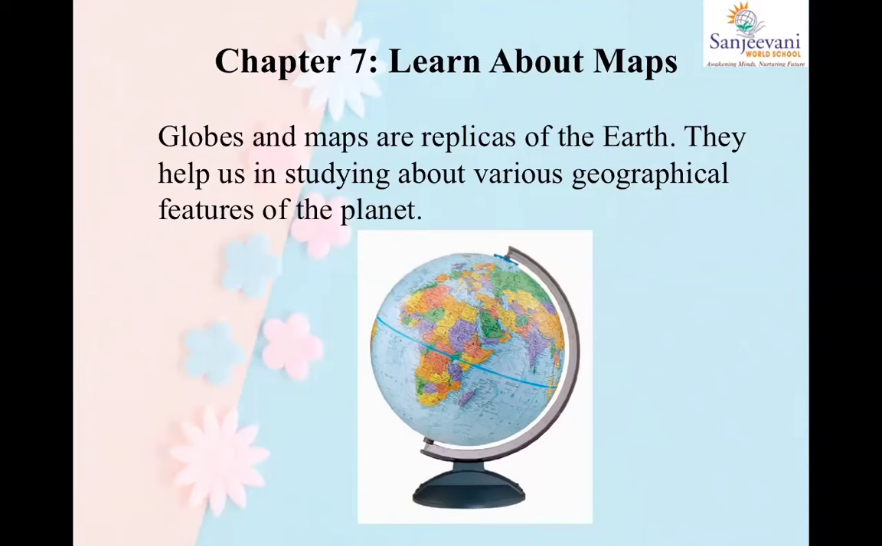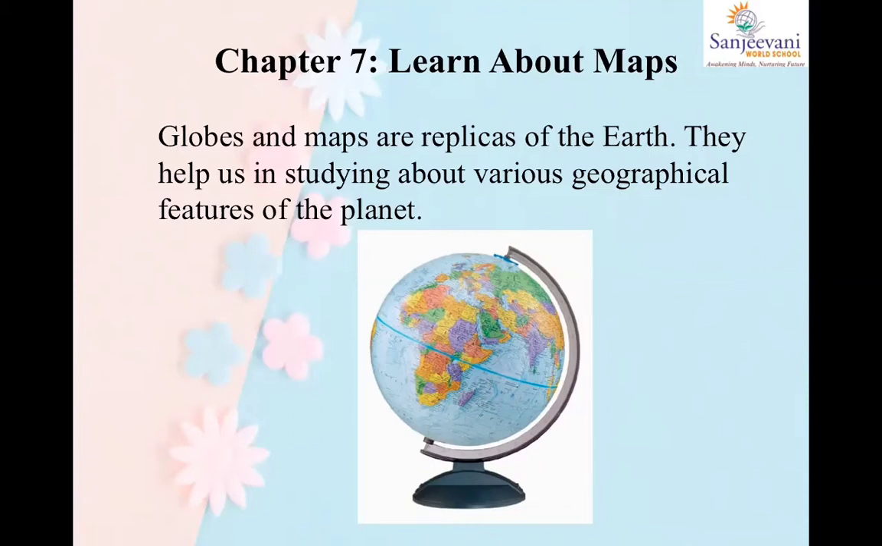learn about maps. Globes and maps are basically replicas of the earth. Now what do you mean by replica? A replica is a duplicate of the earth. Replica means a duplicate. So when we make a globe and a map, we make a duplicate of the earth, but in a smaller size, correct? So why are these things made? These things are made to study various geographical features of the planet.